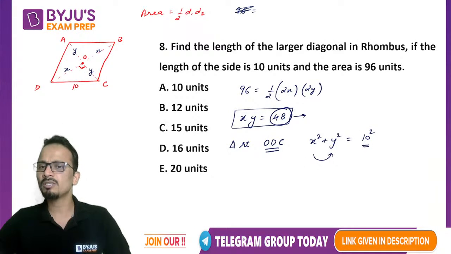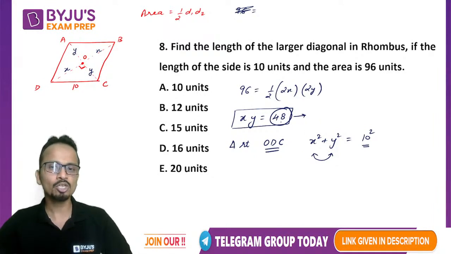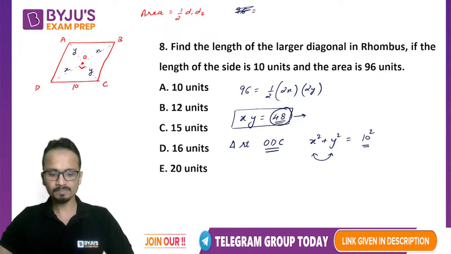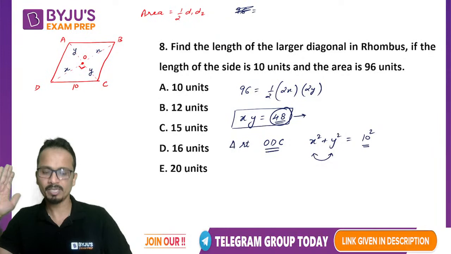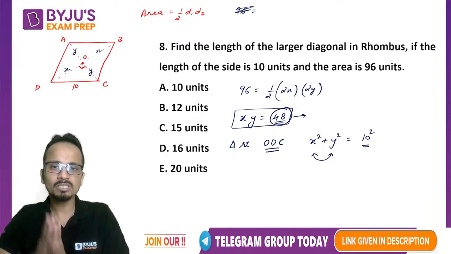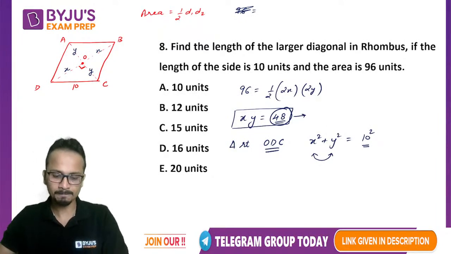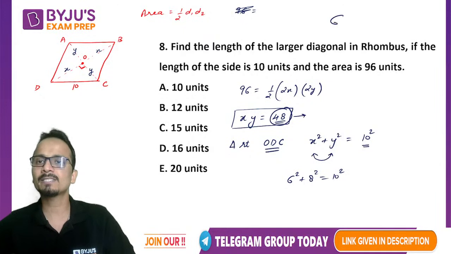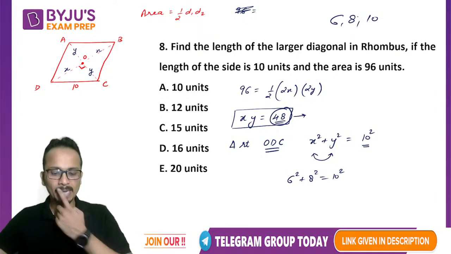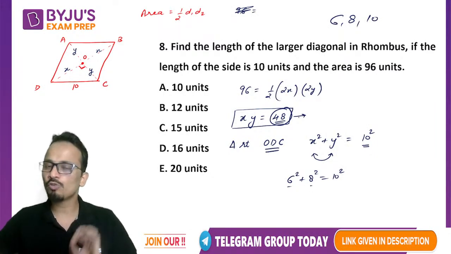Can you just make a guess for the other two sides such that the product of these two sides is 48? The product is 48 and x square plus y square is equal to 10 square. So can you make a guess about the value of x and y? Good, Gaurav, wonderful, lovely. So I can see that 6 square plus 8 square, ये 10 square होता है. So 6, 8 and 10 is a Pythagorean triplet. And the product of 6 and 8 is also 48.